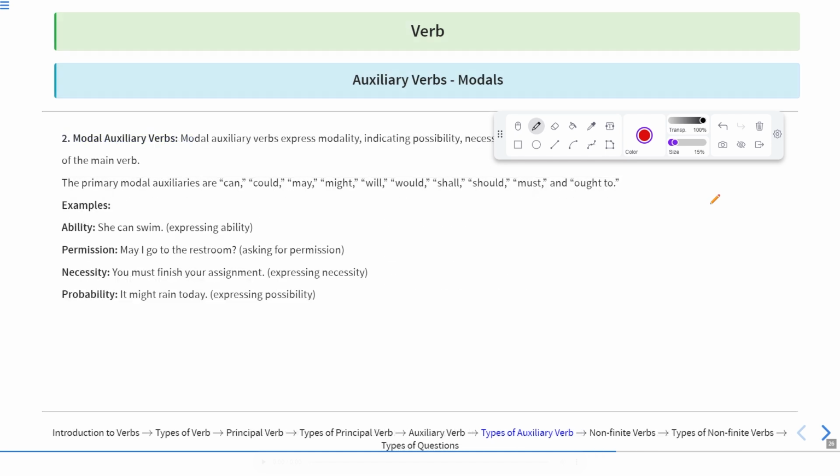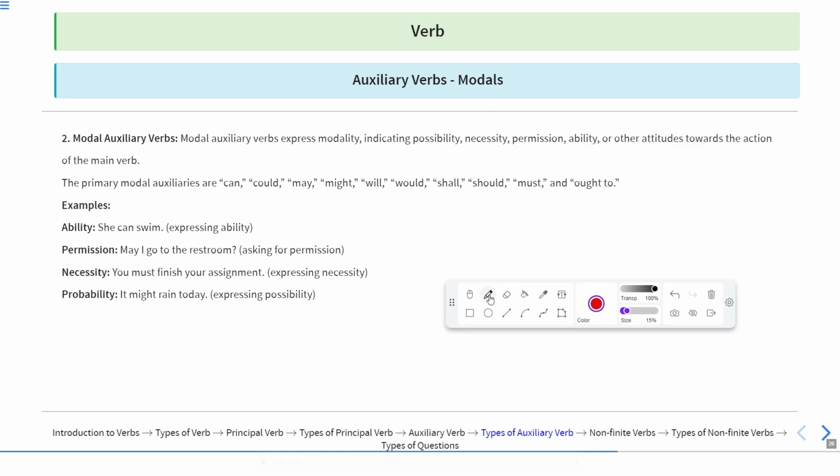Now let us move to the next one. This is the next part. What is here? We'll see the modal auxiliary verbs. Modal auxiliary verbs express modality, indicating possibility, necessity, permission, ability, or other attitudes towards the action of the main verb.